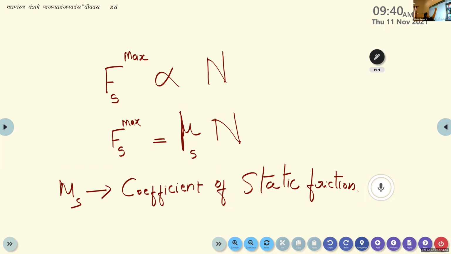So Fs maximum is directly proportional to N, because it is a force acting normal to the surface of the object. In order to replace the proportionality sign, we introduce a constant mu s. Since it is a coefficient related to static friction, we use a subscript s. So Fs maximum is equal to mu s N, where mu s is known as the coefficient of static friction.